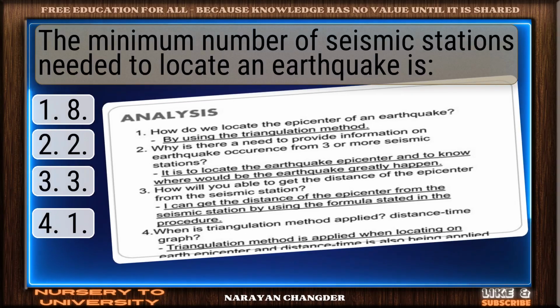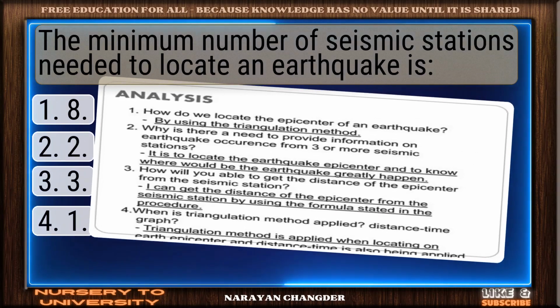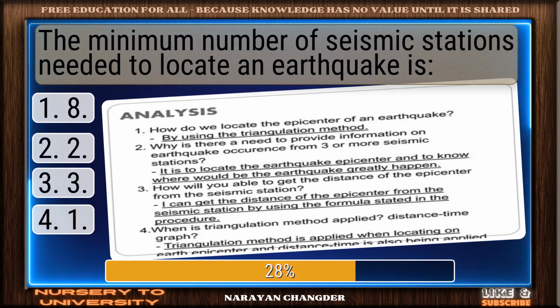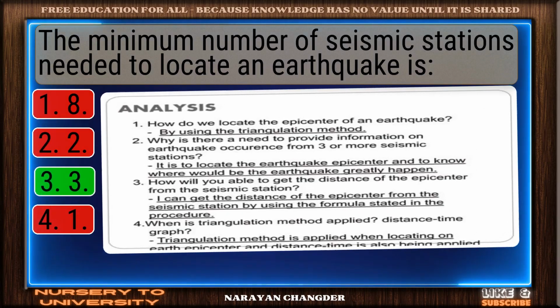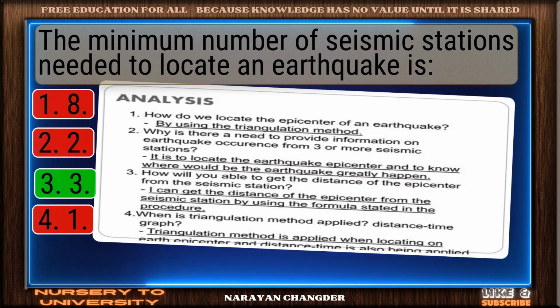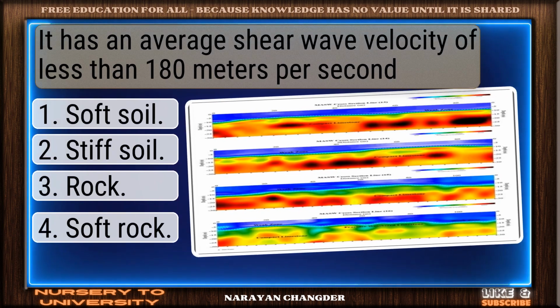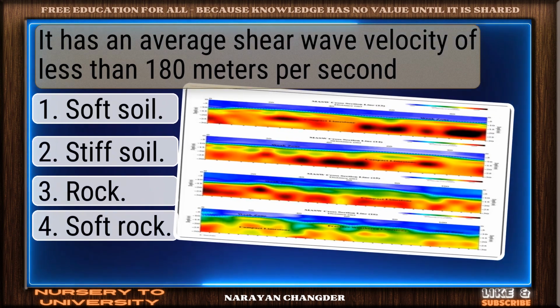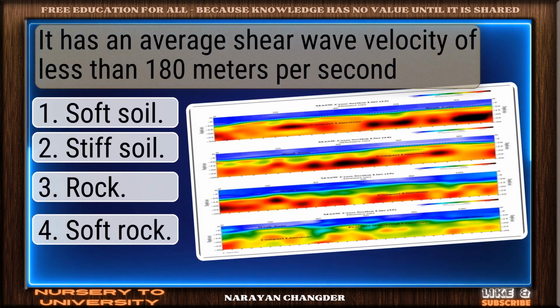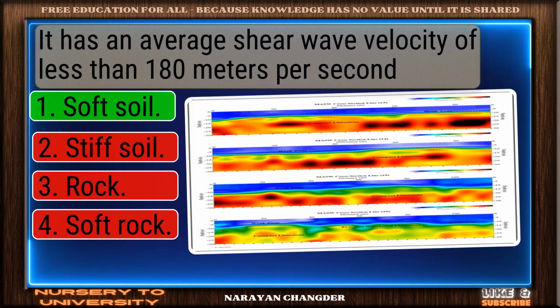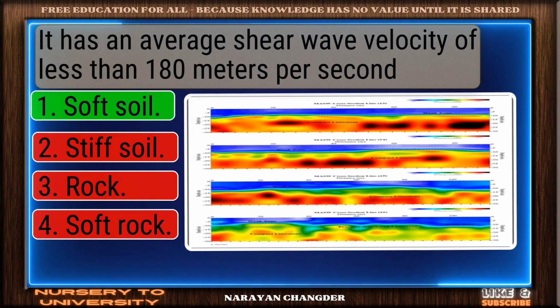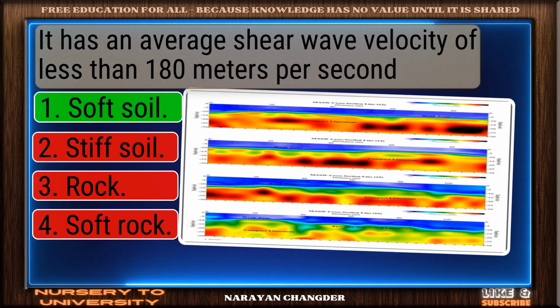The minimum number of seismic stations needed to locate an earthquake is. Sharp thinking. 3 is the right choice. It has an average shear wave velocity of less than 180 meters per second. You got it. Your choice soft soil is right.